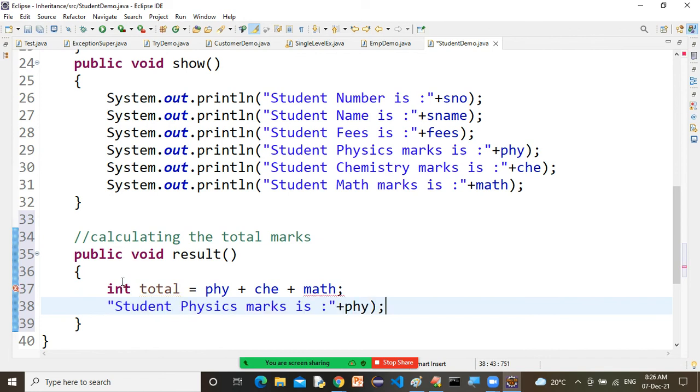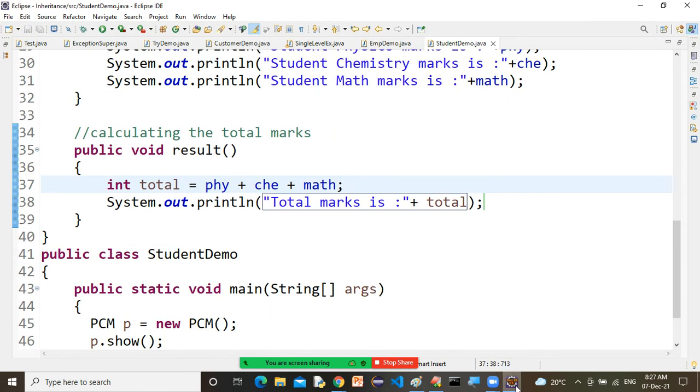Total marks is on the basis of this total marks. If you want to find out the average, you can find, no problem. So total marks is what? Plus total.